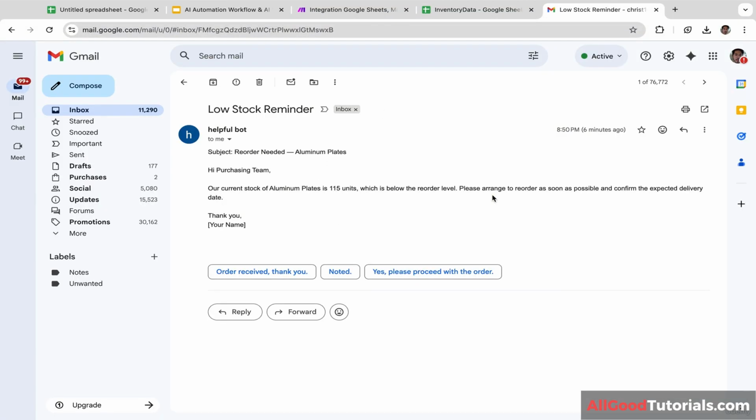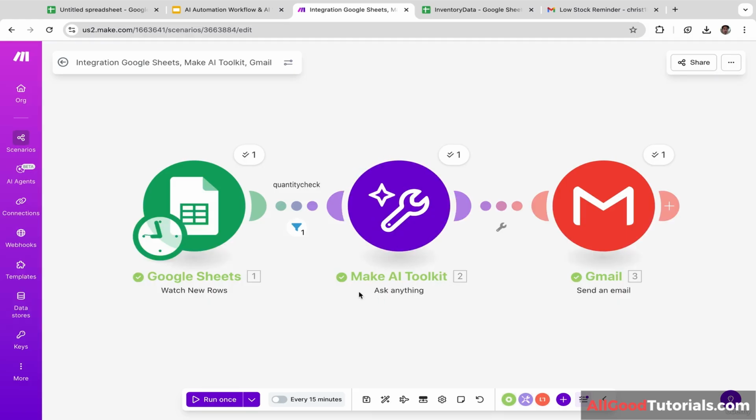Okay guys, we have successfully built AI inventory tracking automations using Make. And if you want these AI automations to keep running, you can click this, run every 15 minutes. So if there is an update, then it will send you another email.